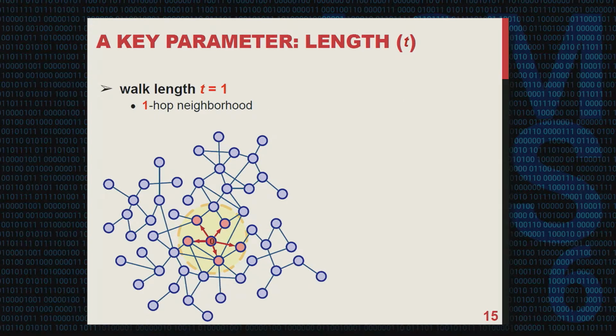For random walks, a very significant and interesting parameter is the walk length, t. You can see that for t equal to 1, as we start, it is limited to a very close neighborhood. If we increase the random walk length, the neighborhood we can reach gets gradually larger and larger.